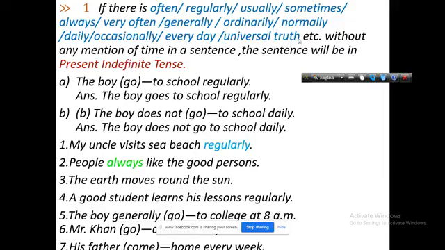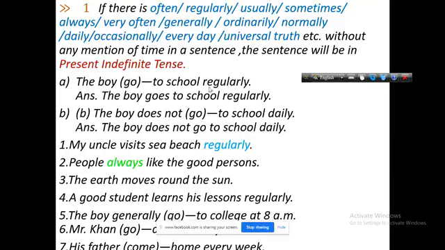Otherwise, if there is no mention of time in the sentence, it will be present indefinite tense. Now, the example is: The boy go to school regularly. Here in the bracket, go, you have to make it correct, or you have to write the right form of verbs.